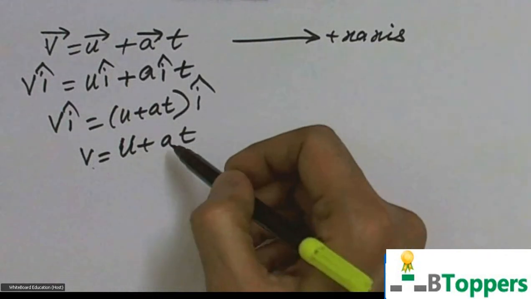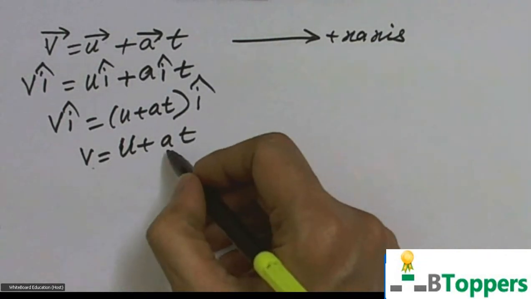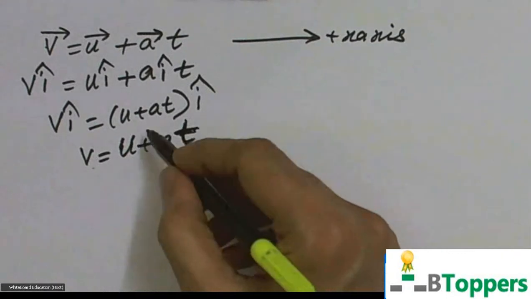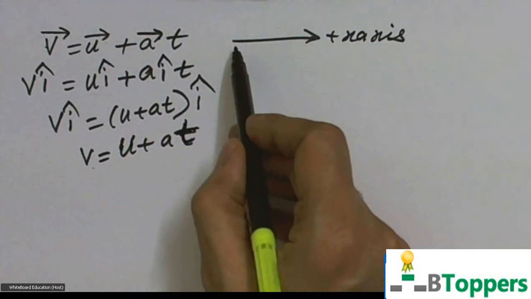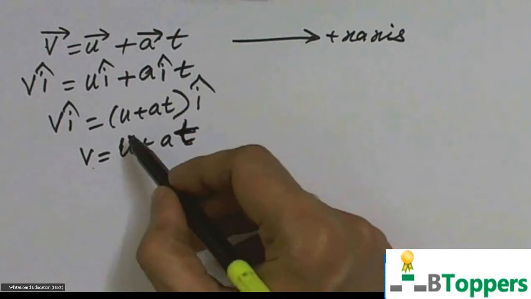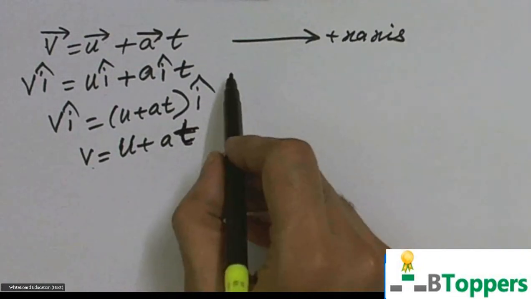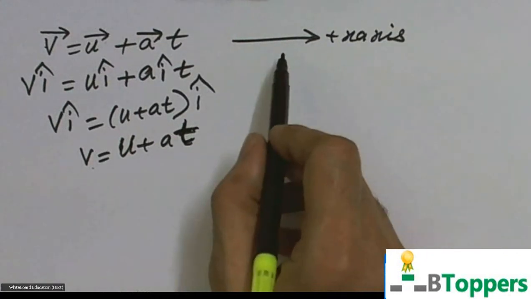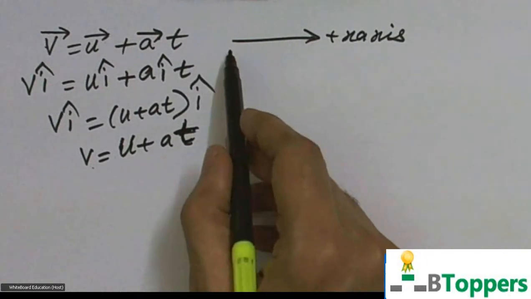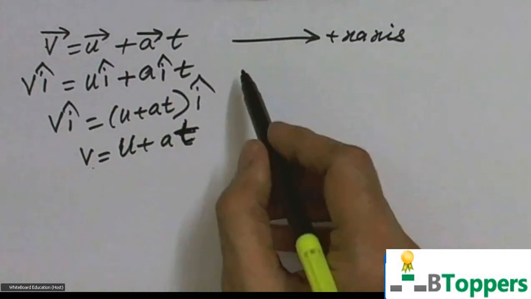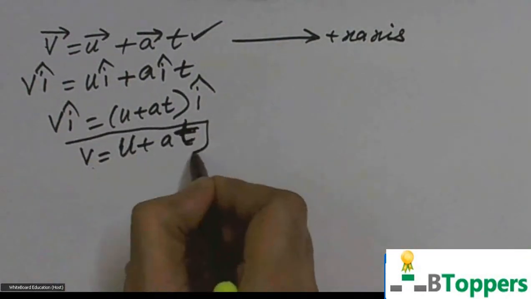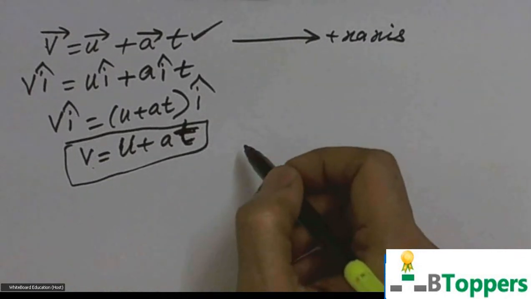Of course, we will not put a negative sign for a quantity which is not given in the problem. After calculation, we will get the proper sign. So if you give a positive sign for velocities and displacements in one direction, then you have to give a negative sign for vector quantities in the opposite direction. And you can write the same equation in scalar form as v equal to u plus at.